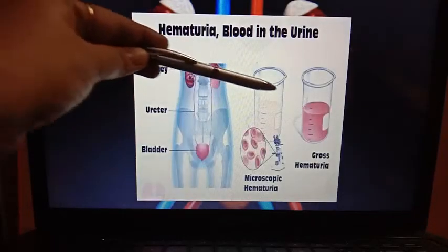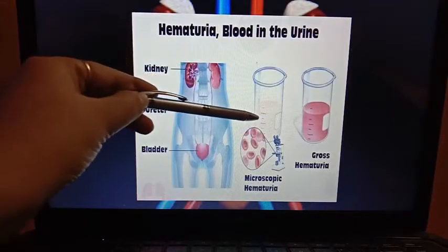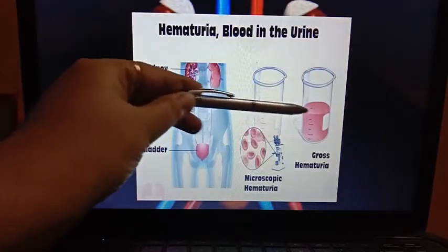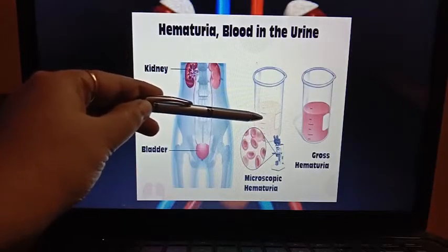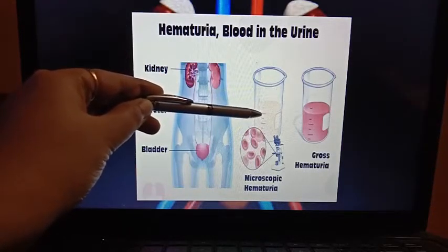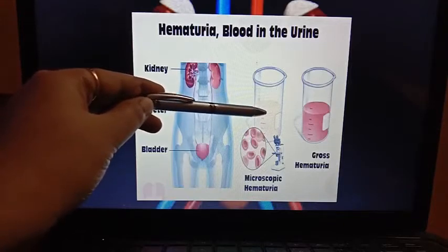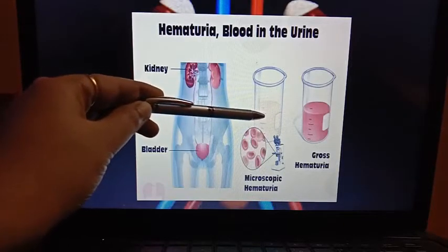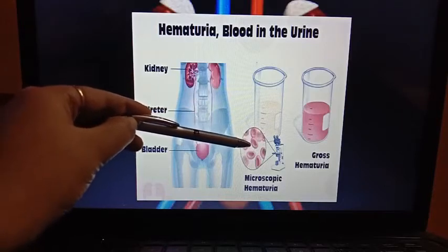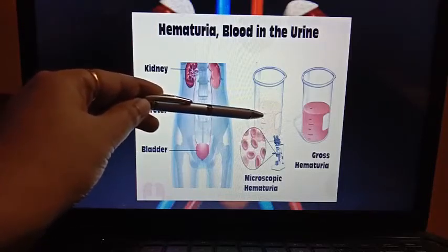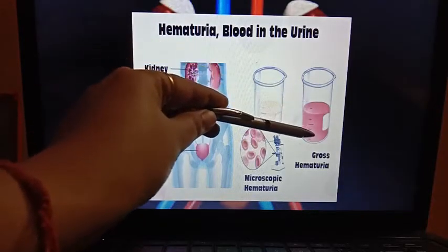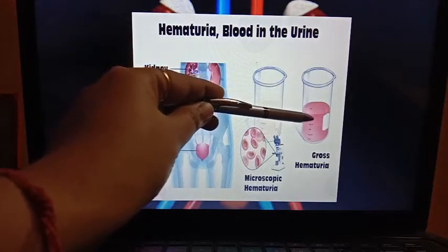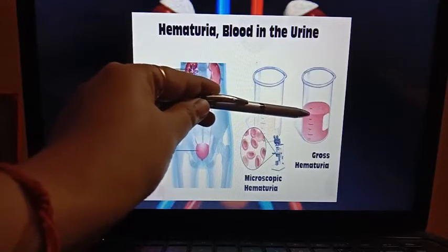So here you can see the difference between microscopic and gross hematuria. In microscopic hematuria, very few blood cells are present in the urine. That's why with the naked eye you can't see a color change of the urine, but through a microscope you can see that blood cells are present. But for gross hematuria, with the naked eye you can see the color change, that is pale red, pink or bright red.